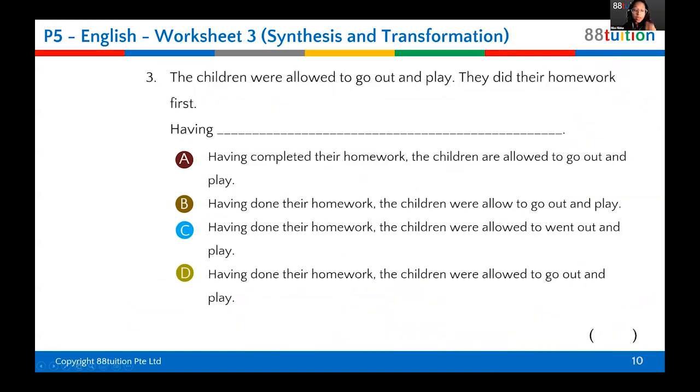Emma Watson's number 3. Now, this is where past participle becomes very important. Have, has, had. Right? Remember I said that have, has, had is followed by past participle, right? So which means "having" must be followed by the past participle of the verb. Now, before we look at which sentence must follow "having", there are 2 sentences, 2 events happening. Children allowed to go out and play and they did their homework. "Having" is always followed by the first event. So which one happens first? Children going out to play or did their homework, Emma? Which one happens first? Did their homework. Very good.